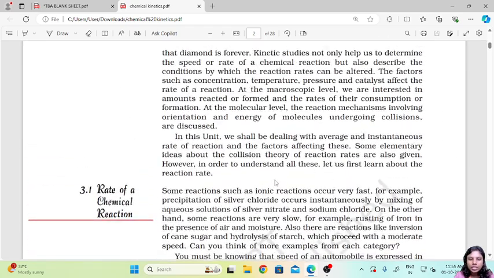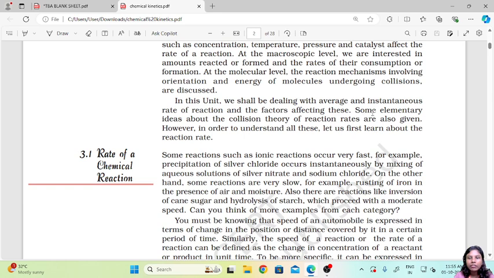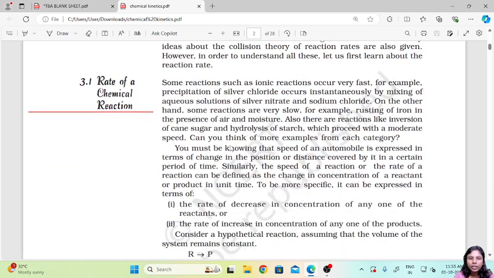In this chapter we will be dealing with average and instantaneous rate of reaction and the factors affecting this. Some elementary ideas about the collision theory of reaction rates are also given. However, in order to understand all this, let us first learn about the reaction rate. So now we will see what we mean by the rate of a chemical reaction.